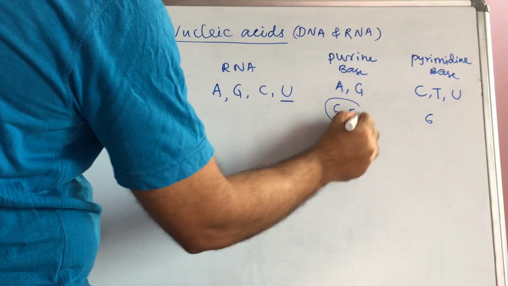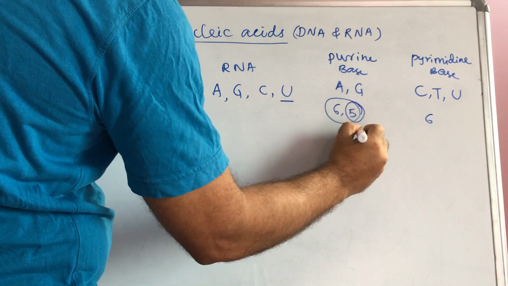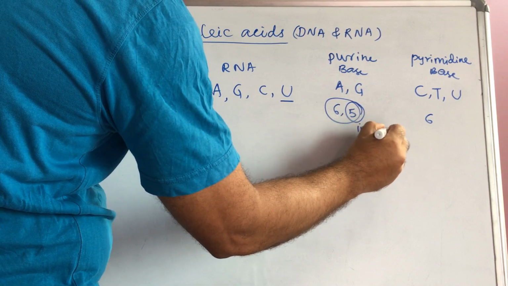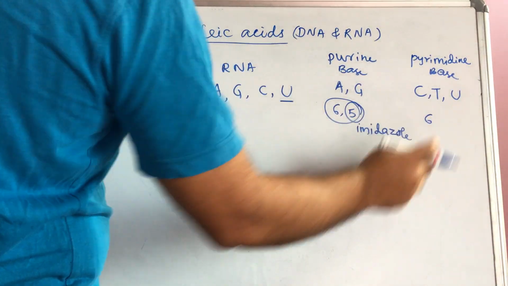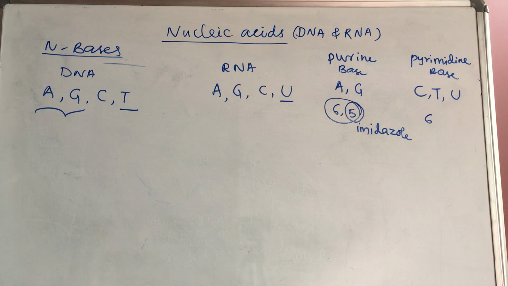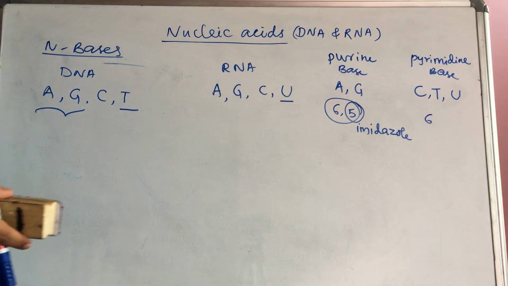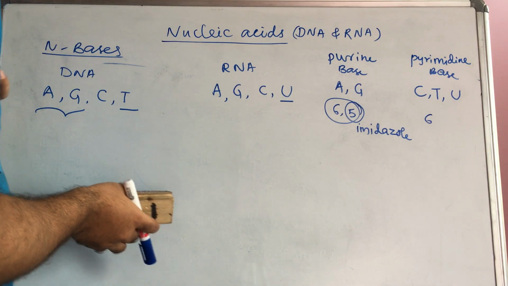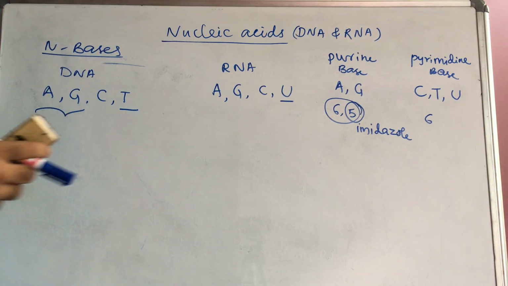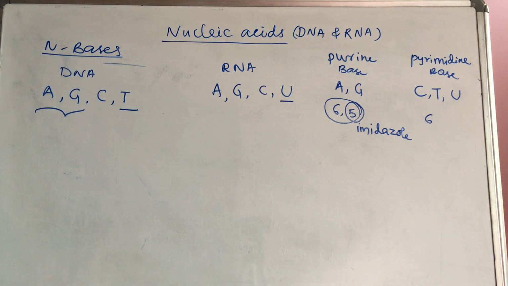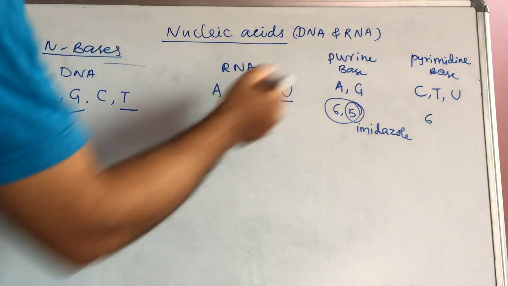So keep in mind, in this one group the 5-membered ring is the imidazole group. The remaining is 6-membered, here also 6-membered. They may ask the question, whether purine or pyrimidine has the imidazole group. That is purine only. So the one having two rings is the purine bases, and pyrimidine bases have only one ring. First I will represent the purine bases.